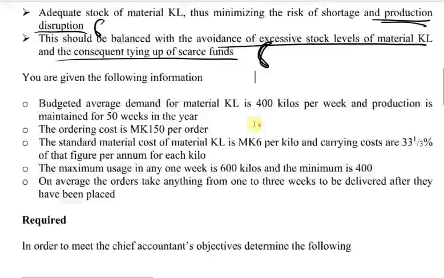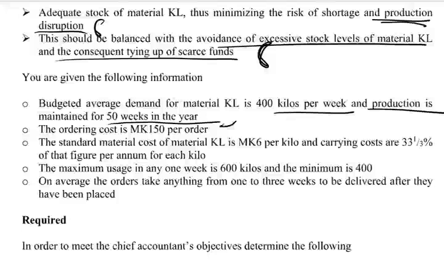So we have been given the following: budget average demand for material KL is 4,000 per week, and production is maintained for 50 weeks in a year. The ordering cost is 150 per order. The standard material cost for material KL is 6 kwacha per kilo, and the holding cost is 33 and 1/3% of that figure per annum for each kilo.